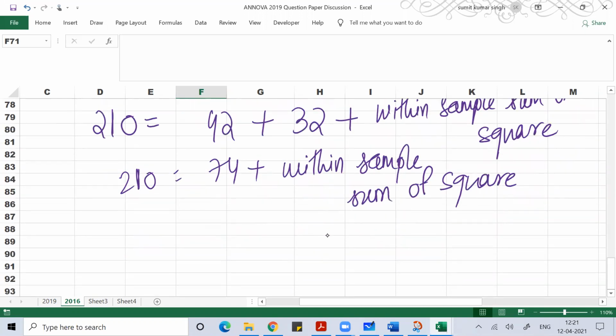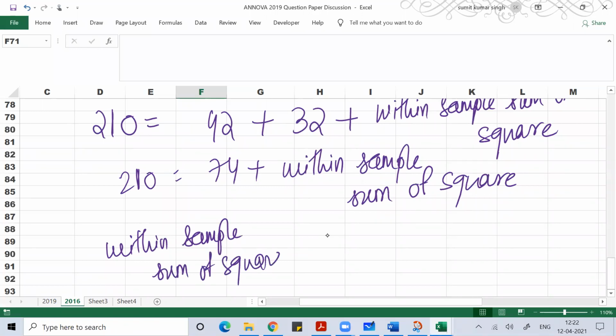So within sample sum of square is equal to 210 minus 74, which is 136.